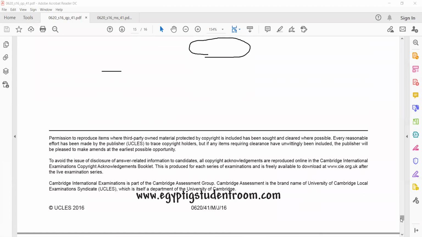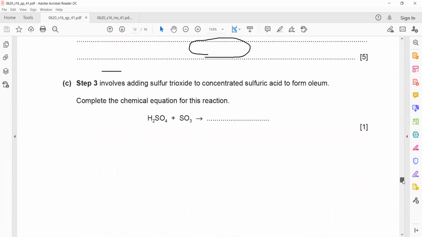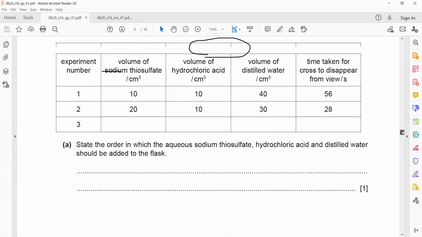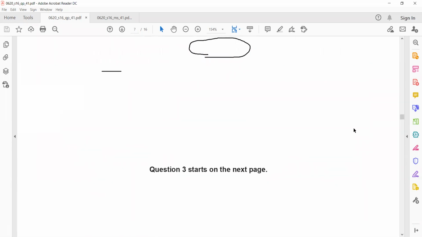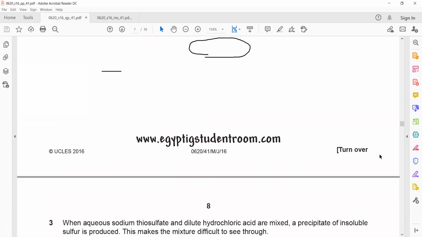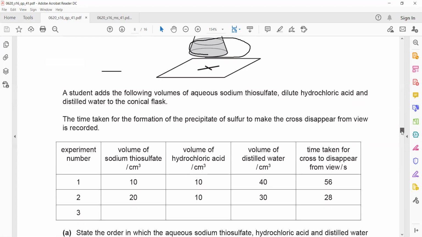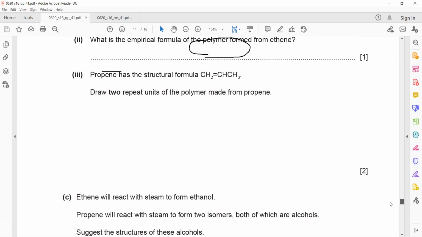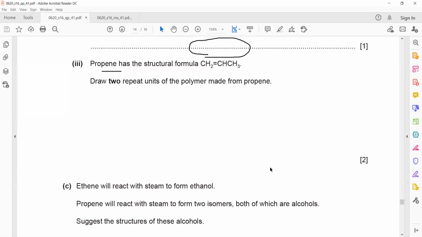Because you want to draw the polymer here, first your monomer should appear like the letter H. So how will it appear? It will be C double bonded with C. So first always make your monomer like this, and now rearrange the structure.